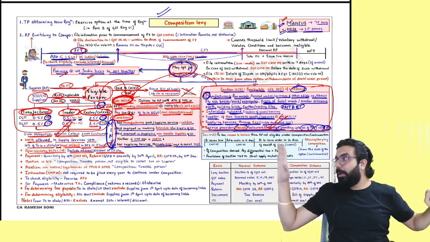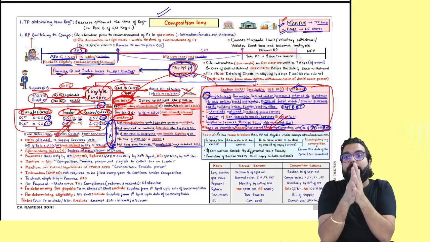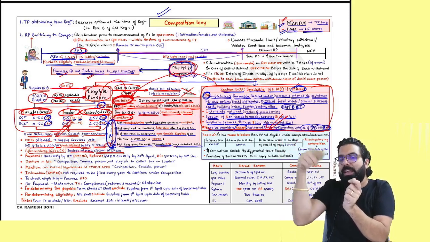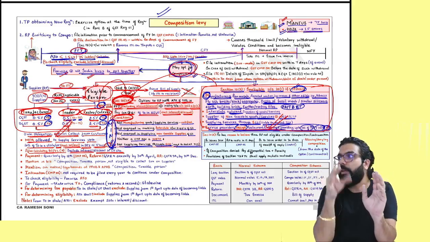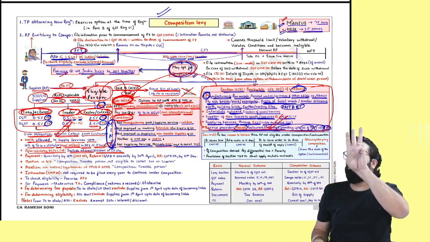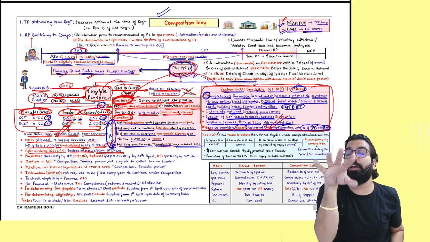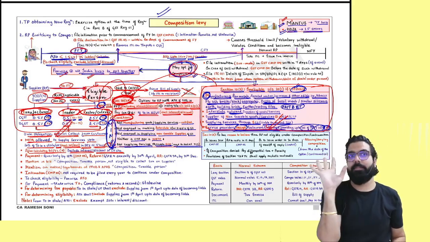Mines. If I am ineligible under 10.1 and 10.2, I can come for 10.2A. But the condition is your last year turnover should be up to 50 lakh rupees. And in the current year also you should not exceed 50 lakh rupees. How much do you have to pay of your turnover everyone? 3% and 3% you have to pay. Who are the people ineligible under mine also? Ineligible under 10.2A also? Mine.